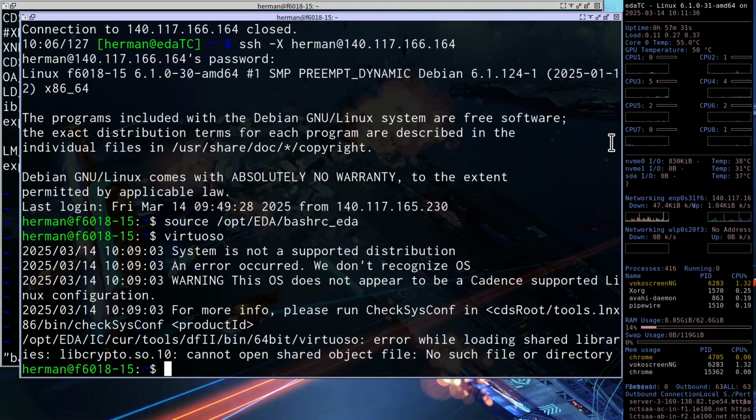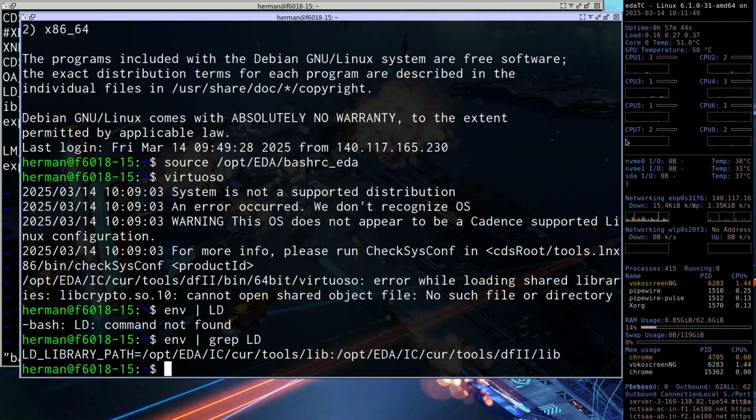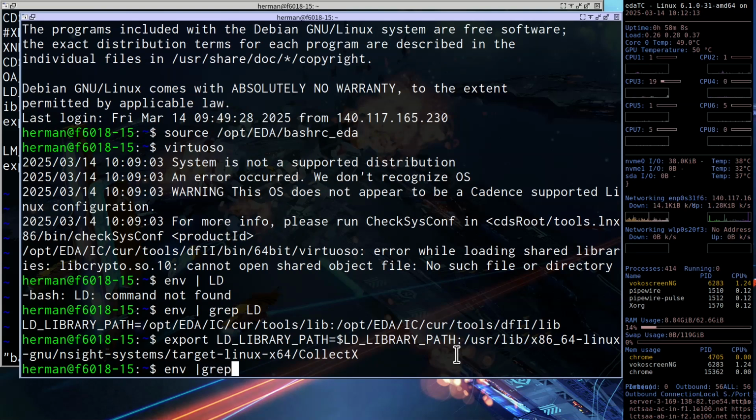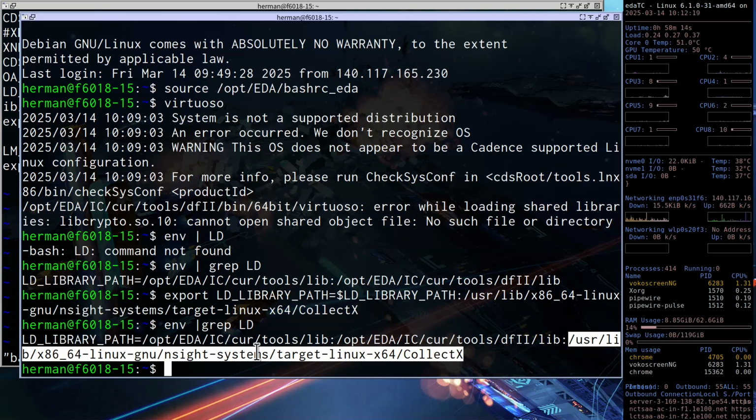Before I tell you to do this, let's try a different way. If you type env pipe grep ld, you can see we have this setting. Then we can type this command: export LD_LIBRARY_PATH equal to $LD_LIBRARY_PATH and this. Then you can type env grep ld again. You can see we have added this path after the original setting.